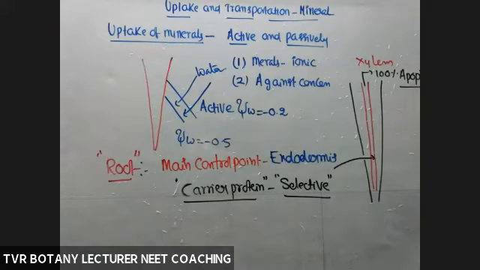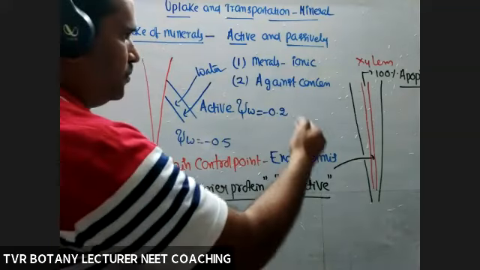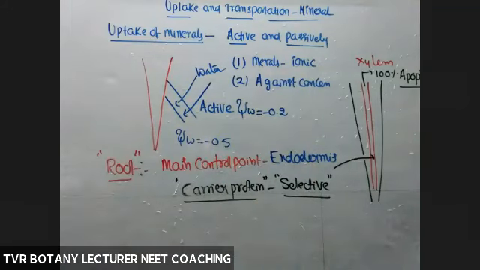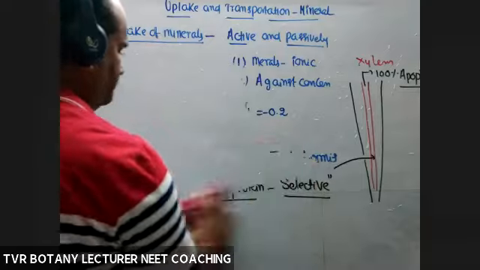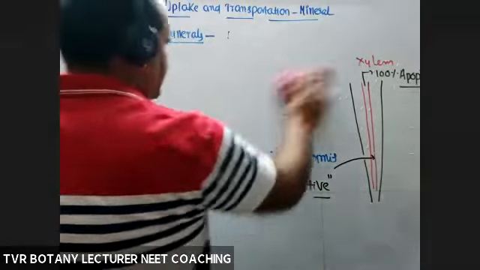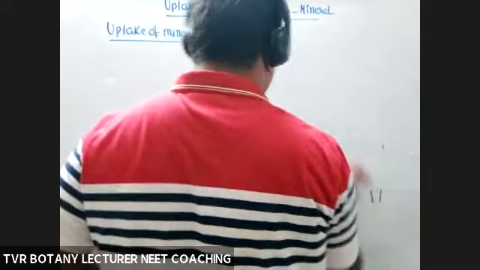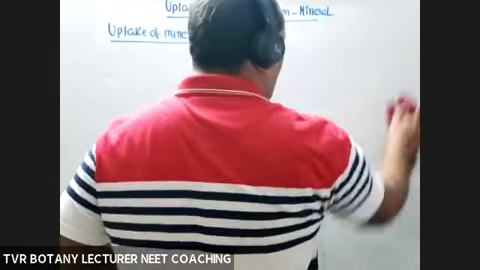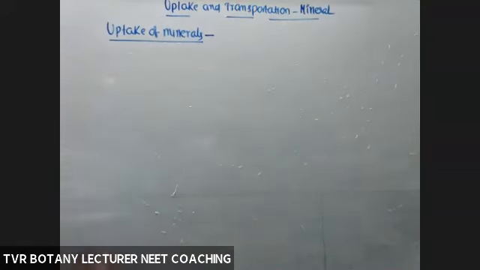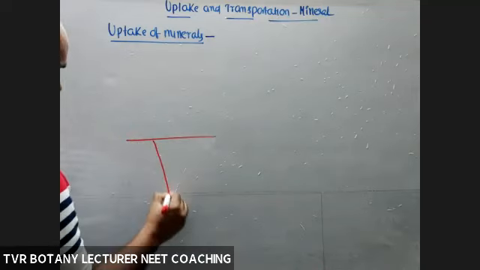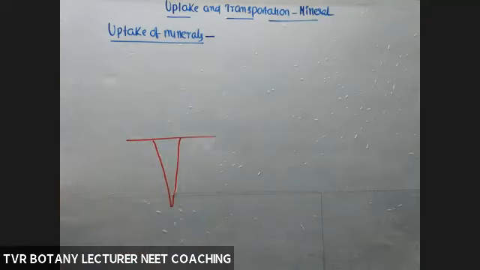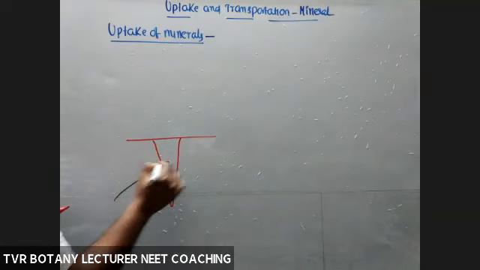What about translocation of inorganic nutrients? Definitely by means of transpiration pull, according to cohesion tension theory. So for example, they are transported from root to shoot. Now, what about unloading areas? Absorption is from soil. And what are the unloading areas? And what are the sink regions, utilizing regions? For example, this is a soil surface, root system, minerals, inorganic nutrients, minerals here I'm taking.